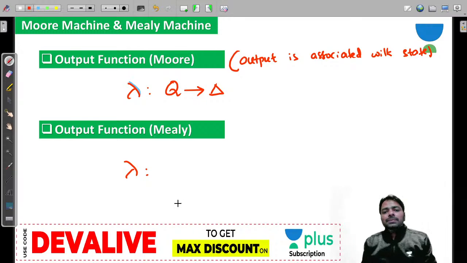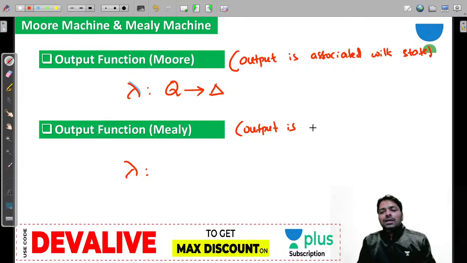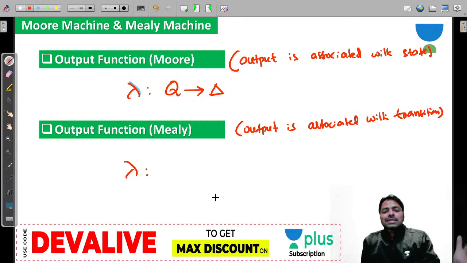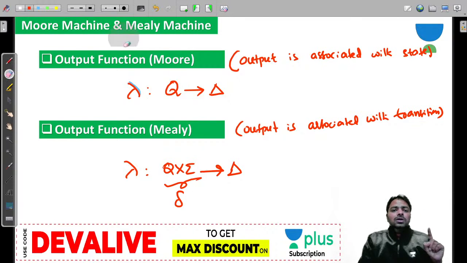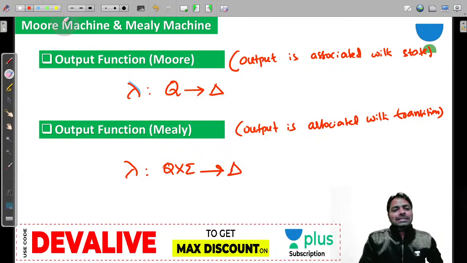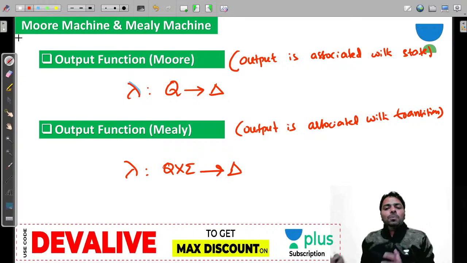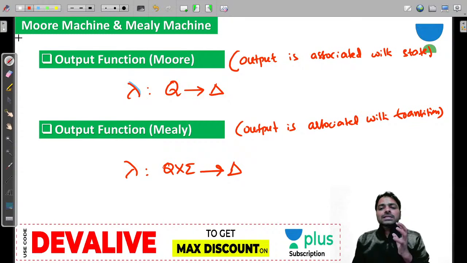And the output function in the Mealy machine is the output associated with a transition. Then what is the transition? You know that Q cross sigma is basically a transition. This is your delta all the time. That will be talking about delta. So you should know what the transition is. Then you will know what the output is. So output is associated with the transition.